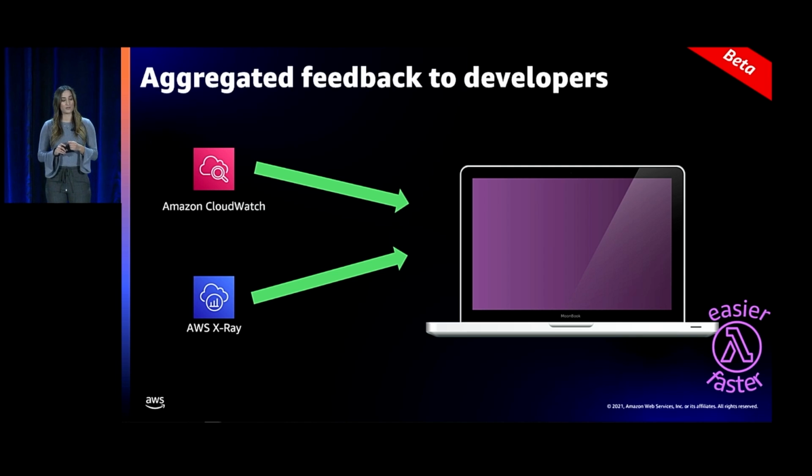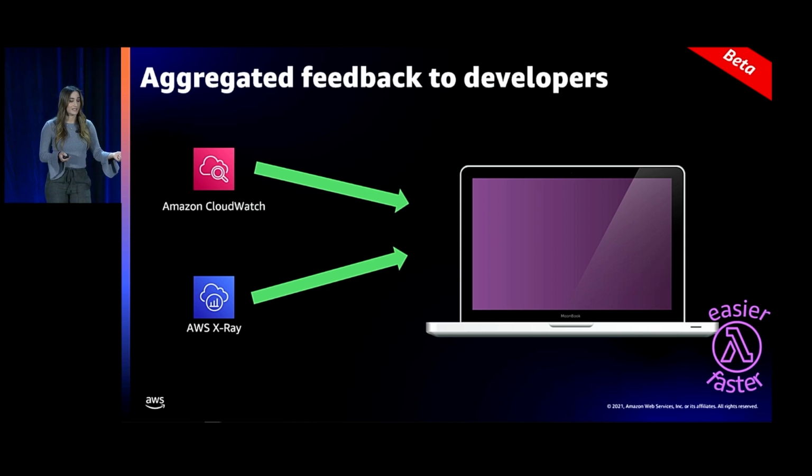All right, so with SAM Accelerate, the last thing I'm going to touch on is aggregated feedback. Previously, you only received CloudWatch logs for your Lambda functions. Now, with aggregated feedback, you get logs for your Lambda functions, your API Gateway APIs, and your Step Functions state machines that are declared in your stack.